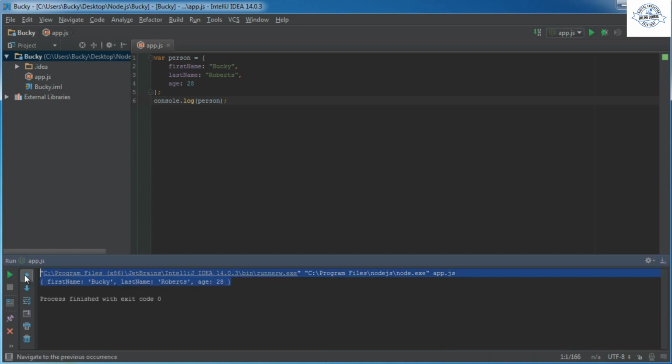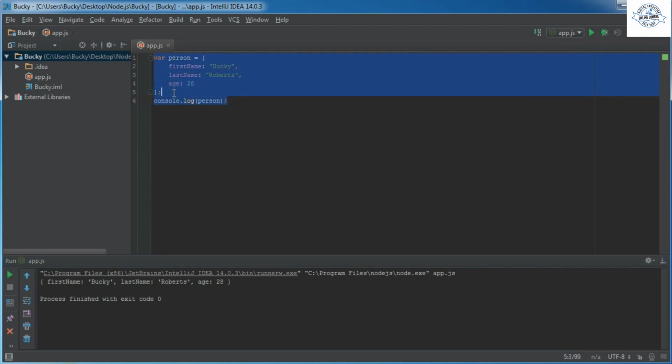Now another thing I want to point out is this. Whenever you're typing JavaScript, it's pretty much just code that runs in your browser. It runs, unless you have like a while loop in there, it just completes and it's done. However, this code right here, think of it as code that's going to run on your server. So it's a little bit different. Any Node.js code is going to run on your server, and it's going to run continuously. So this process is still going on until we stop it.